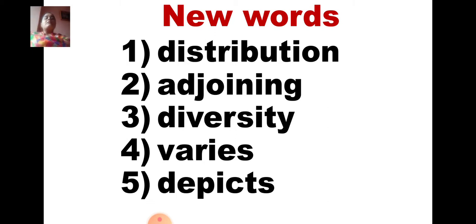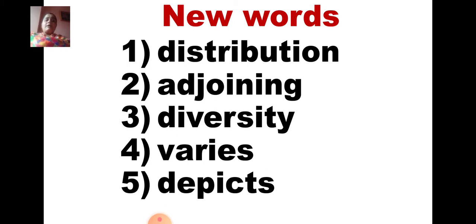Third one is diversity. Diversity means variety. Fourth one, varies. Varies is again different. One thing is different from another, so varies means it is different.